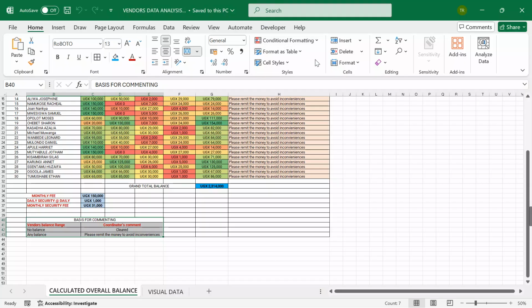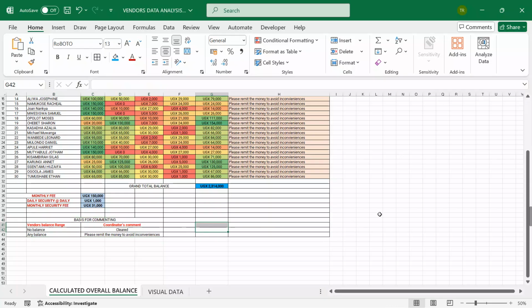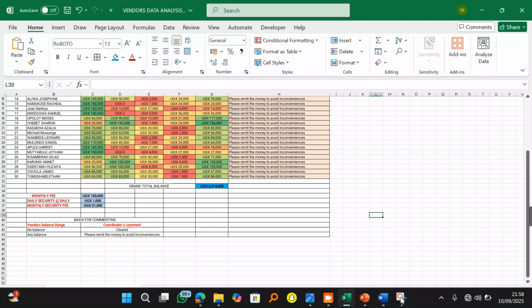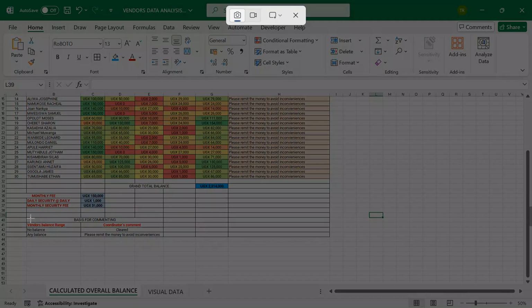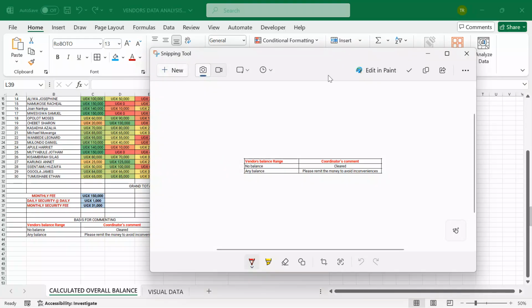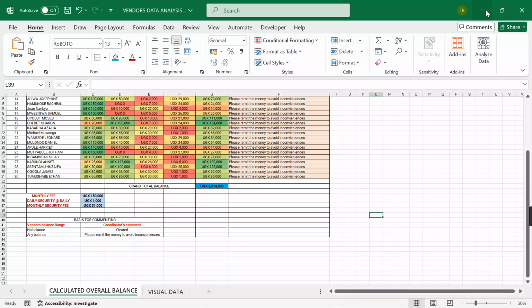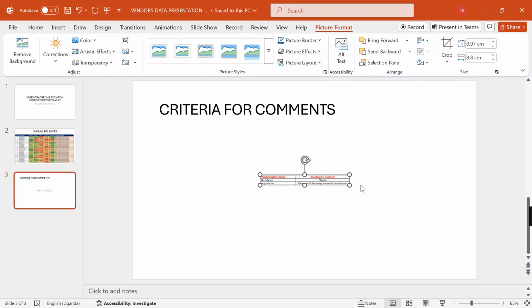Let me highlight. I also add something to make it a bit on point. Okay, seems it can't give me what I want, so come over here. I'm going to just snip. I just want to pick only this. Yes, I copy. I'm using a snipping tool to do all this. I want to paste this over here.